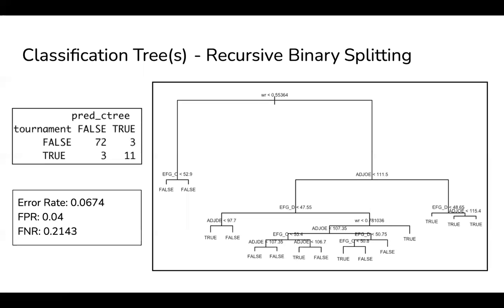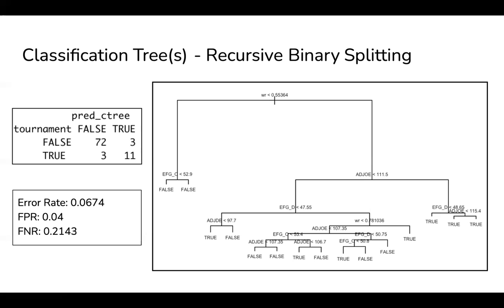All right. So with classification trees, we've done recursive binary splitting, pruned trees, and then random forest trees. And just to start us off with the most naive model of the three, our recursive binary splitting model, as you may see, we use significantly more predictors than we do with the two previous models. Of course, not mentioning the fact that only a handful of the variables were significant in the first model. But as you may see, win rate and offensive efficiency are still the most important predictors, as if you look, the very top decision is for win rate.